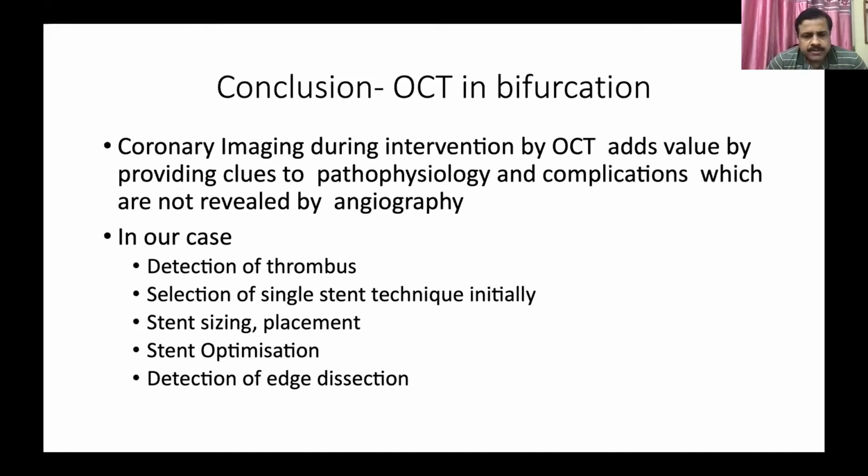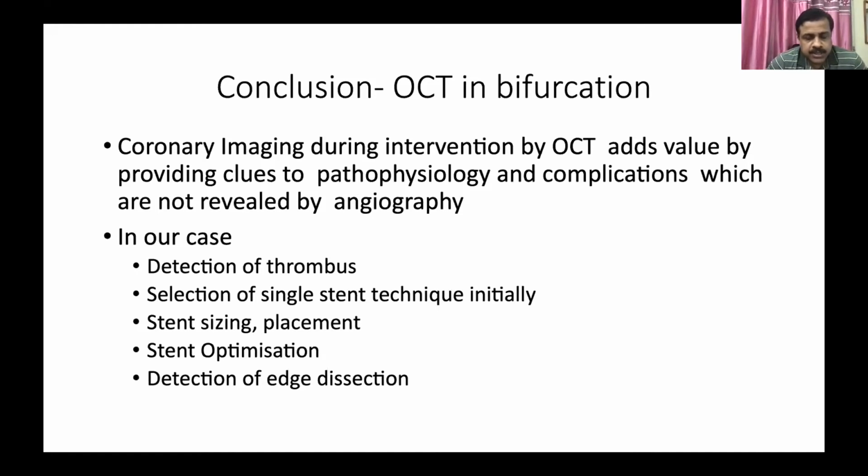In bifurcations, imaging also helps in wire crossing, whether we cross distally or proximally, which is very important as far as the optimal outcome is concerned. In this case, wire crossing was not important because we didn't have much space to cross, since it was an old stent and we didn't have much lumen available. So wherever the wire went, we just crossed it there. But otherwise, if you're doing a fresh bifurcation, it definitely helps in knowing whether we have gone through the distal struts or the proximal struts.